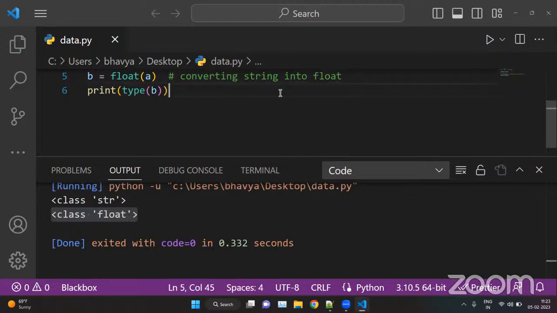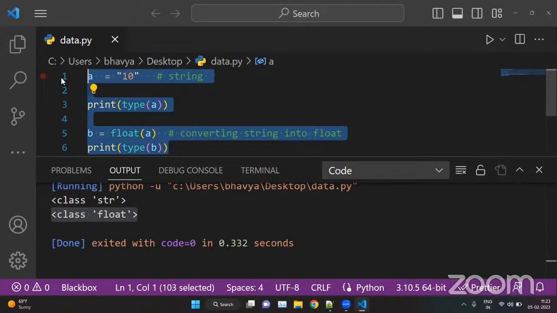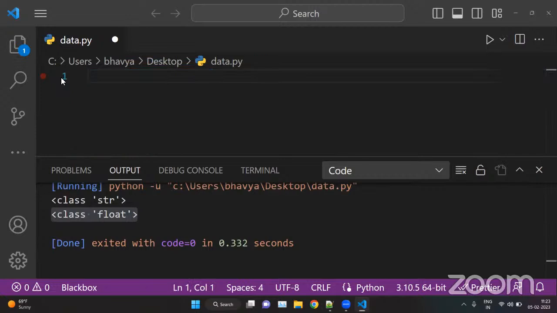Okay, so now we can convert integers into float or integers into strings. Suppose we have number 1, that is num1 equal 10. So 10 is a number here. Now we can convert int into string.